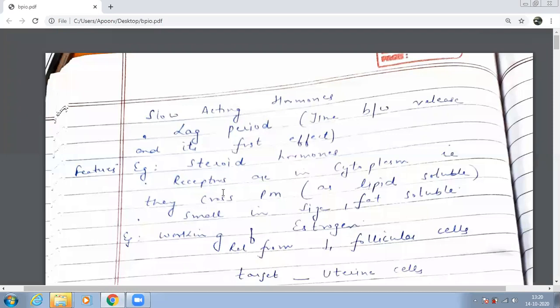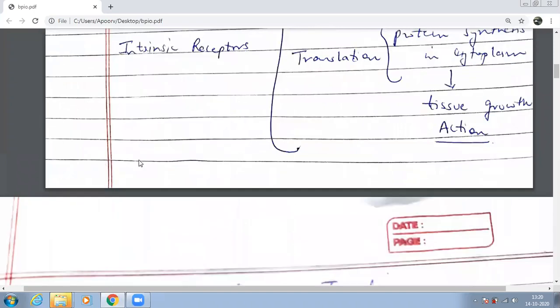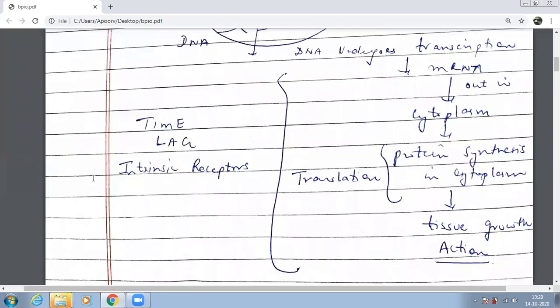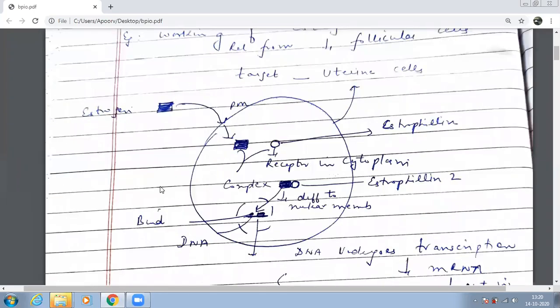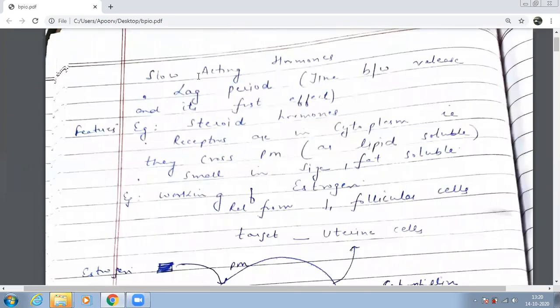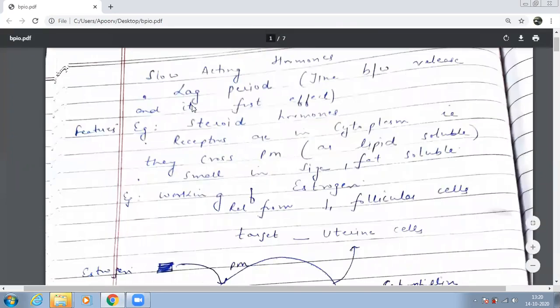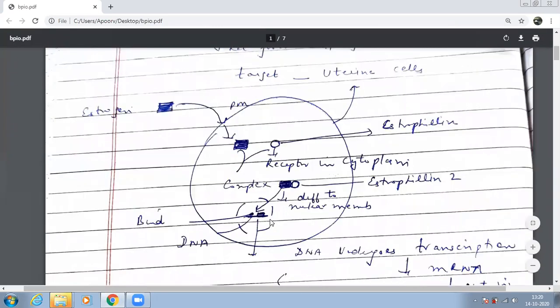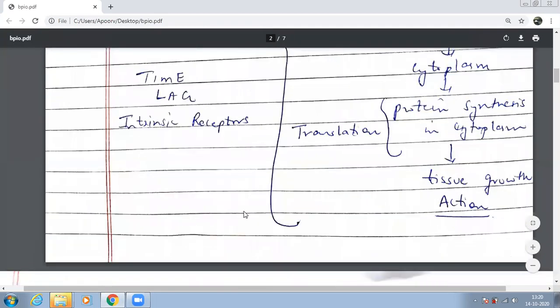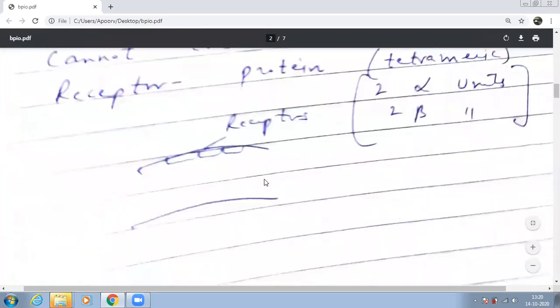I told you yesterday only that see, we are left with only two things in this chapter. One is how slow acting hormones work with intrinsic receptors. See this category, I gave you the word over here, intrinsic receptors wale. And we are going to deal with the extrinsic receptors. Extrinsic receptors आप खुद ही guess कर लोगे, they will be which hormones? Fast acting hormones जिनमें lag period नहीं होता है. And why do you think lag period नहीं होता होगा बेटा? Because their receptors are available on the plasma membrane.